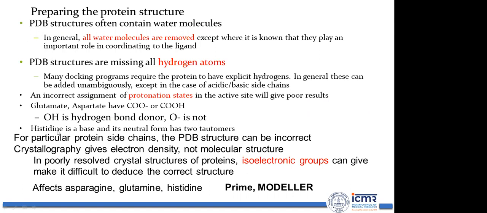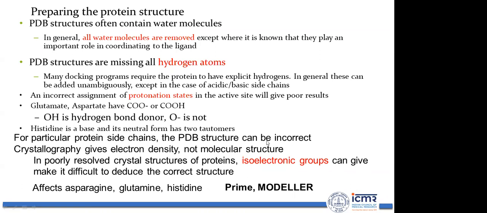Similarly, histidine is a base and its neutral form has two tautomers. So you need to take the exact tautomer. For a particular protein side chain, the PDB structure can be incorrect, so you need to correct the side chain also.